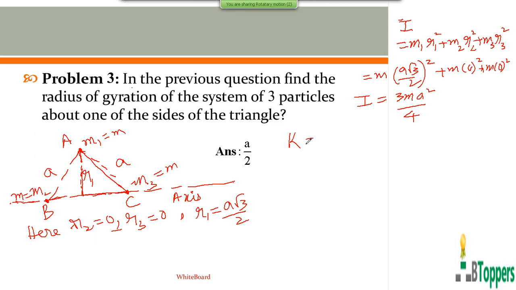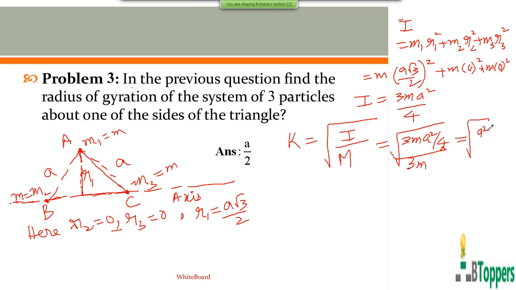The radius of gyration of the system of 3 particles is given by root of capital I by capital M. Capital I equal to 3 m A square by 4, and capital M, the total mass of the system, is equal to 3 times the mass of one of the particles. So you get the answer as K equal to A by 2.